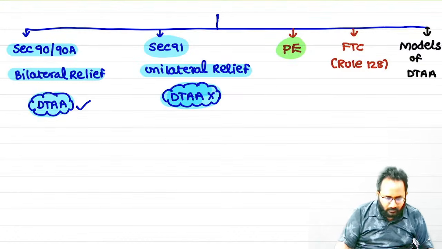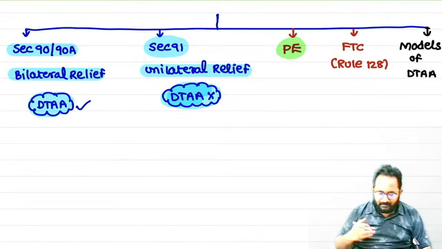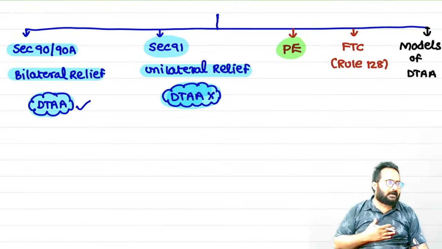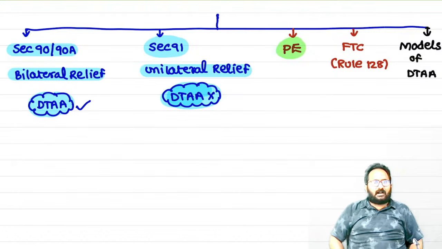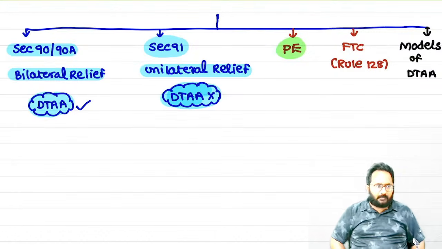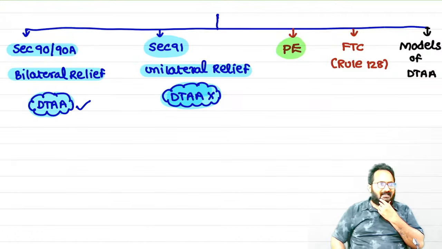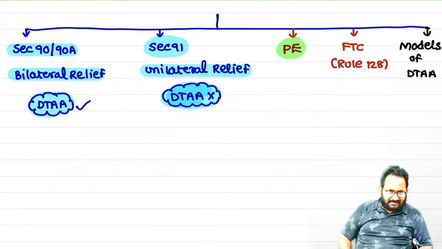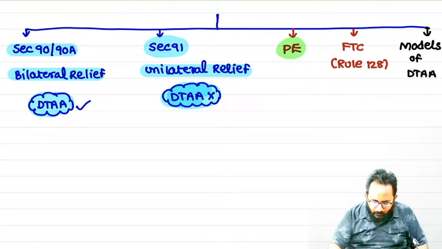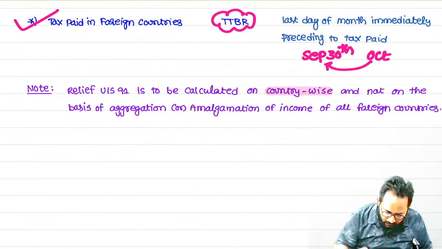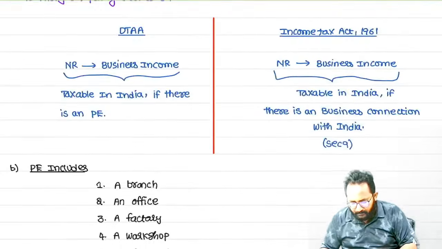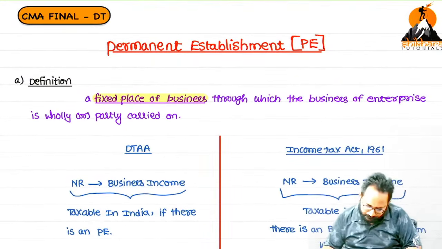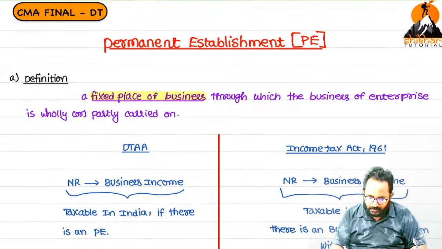I have not solved that question fully, but my agenda is what rates we have to use for converting foreign income into India. Now we'll discuss the concept of permanent establishment. Please open the handwritten notes. Permanent establishment.